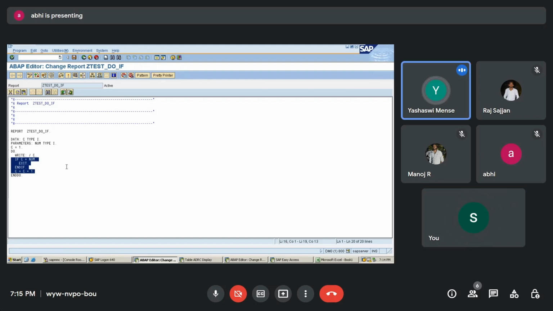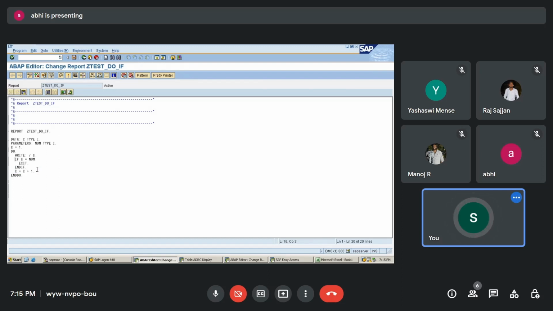Yes? Sir, please explain once again. Okay, just see here. If I don't use this one, and I just say this much, then I have not mentioned how many times. If I don't mention how many times, it is continuously going to execute. That is an infinite loop. It is never going to stop. Like when we tried to execute the infinite loop, the system got stuck over there itself because it was executing an infinite number of times.